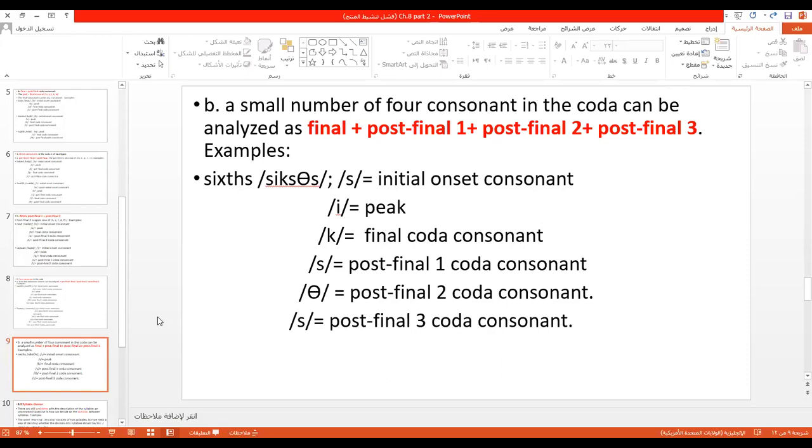More than 4 is not possible in the coda. Good. Till now, is it clear, please? Yes, good.